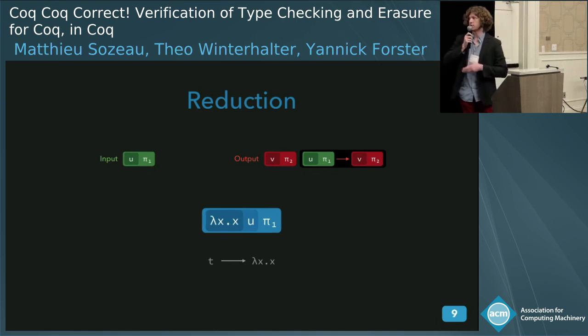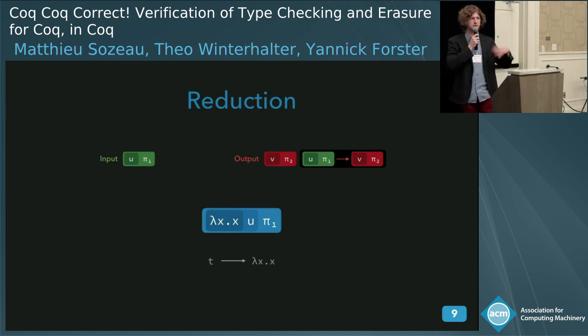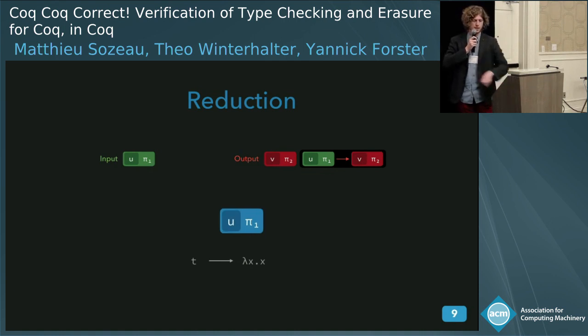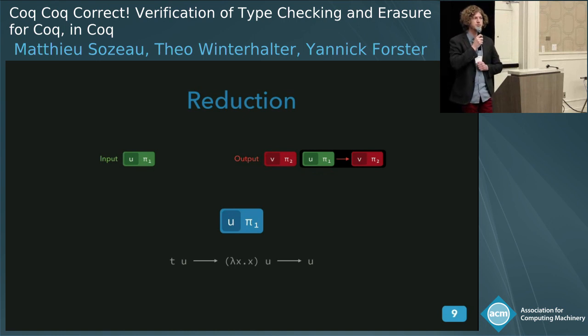This is possible because lambda x.x is indeed a reduct of t, so it's smaller. Here, lambda x.x is already a weak head normal form, so we can consider its surroundings, and we see it's applied to u, so we can consume it and do a recursive call on u. Again, this is something that's valid because t of u does reduce to u, so it is smaller.